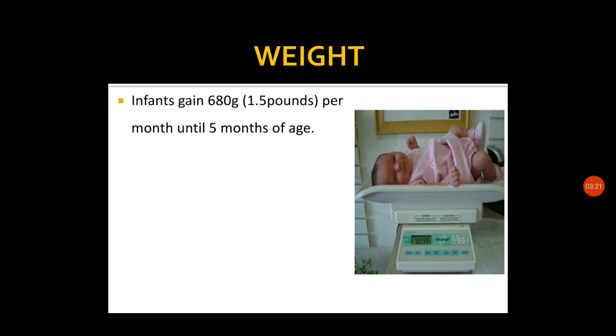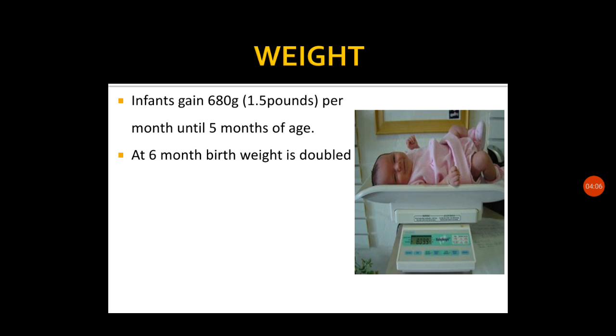So in the first 5 months after birth, 680 gram, or 1.5 pounds, is added to the birth weight of the baby every month. Normally the birth weight of the newborn is in the range of 2.5 to 3.5 kg. So every month 680 gram is added to that birth weight.